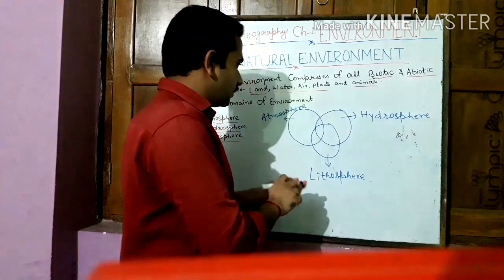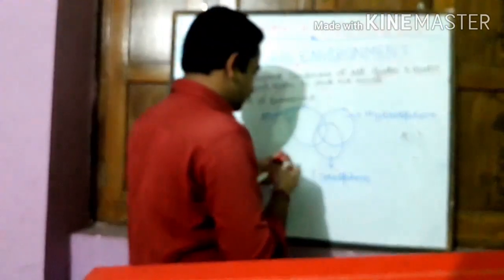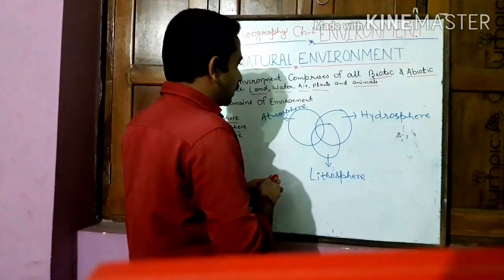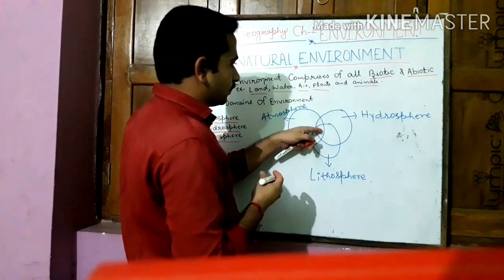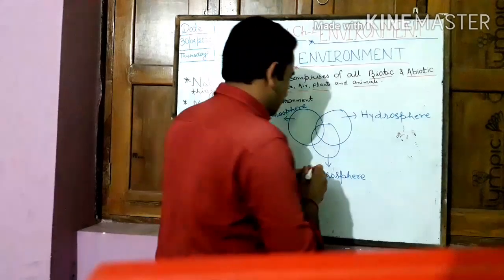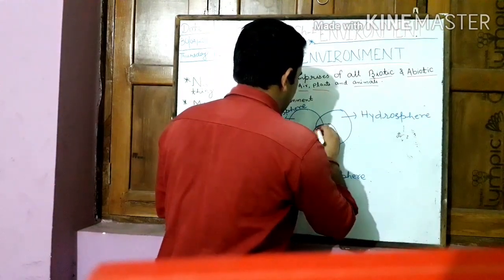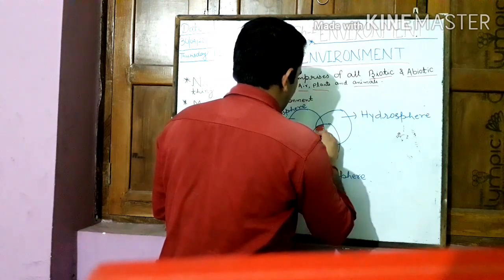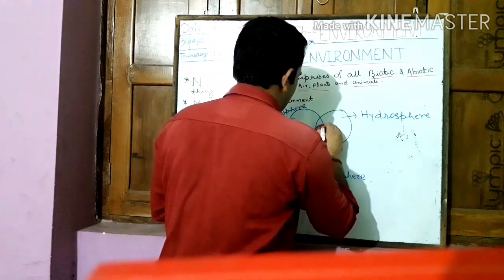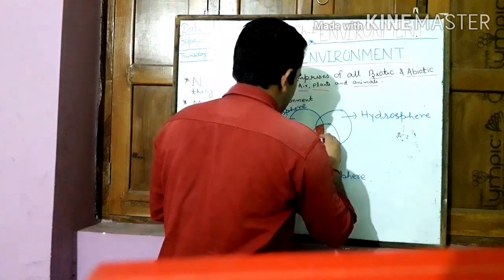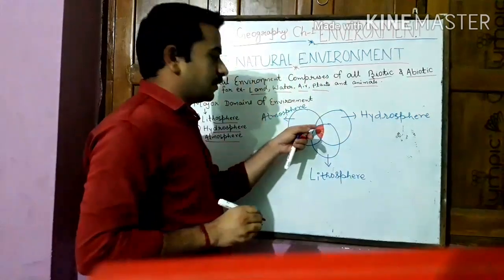We can see here these regions, mainly these regions, comprise where atmosphere, hydrosphere and lithosphere are interacting with each other. You can see here, these are the interacting zones where hydrosphere, lithosphere and atmosphere interact with each other, and life is only possible here.